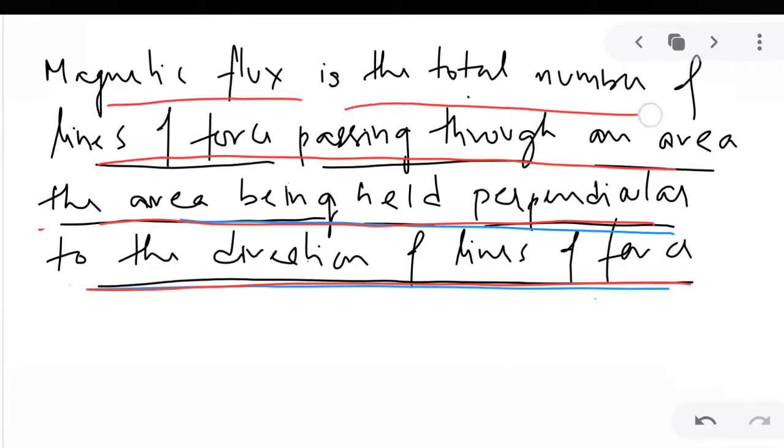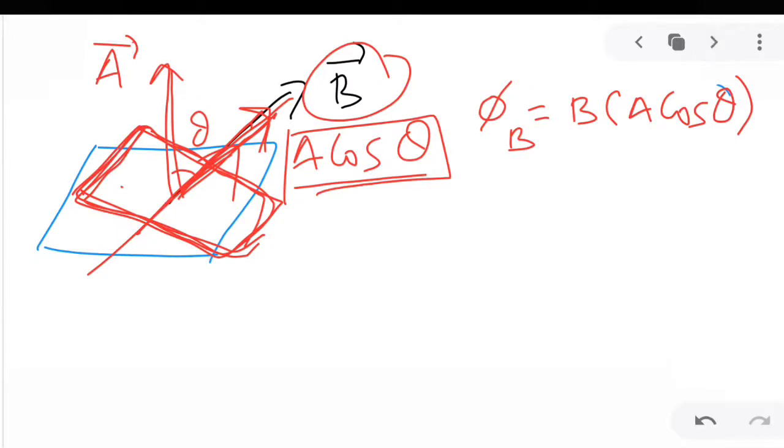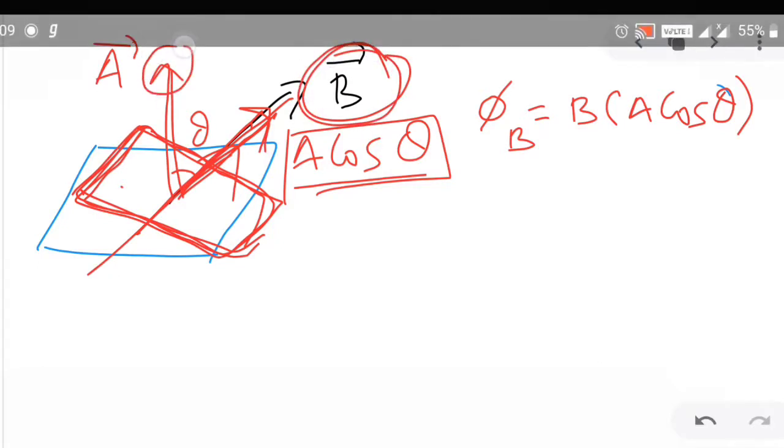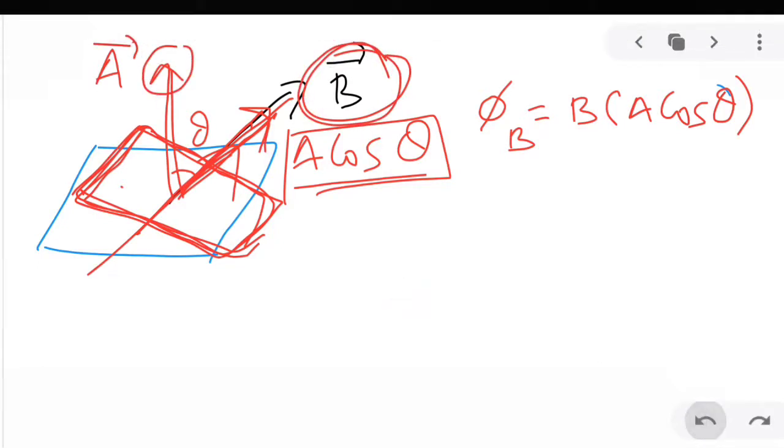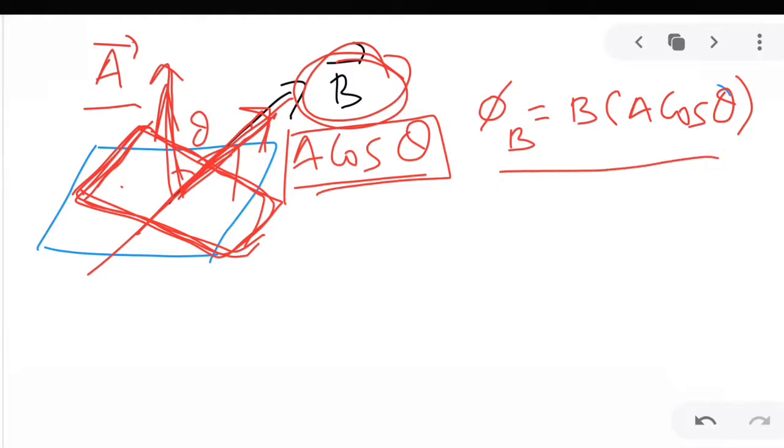Magnetic flux is the total number of lines of force passing through an area, the area being held perpendicular to the direction of lines of force. So we are counting only those lines which are perpendicular to the area. When you are resolving B along A, you are taking the magnetic field perpendicular to the area. When you are resolving A along B, you are making the area perpendicular to the direction of magnetic field. So this is the basic concept about magnetic flux.